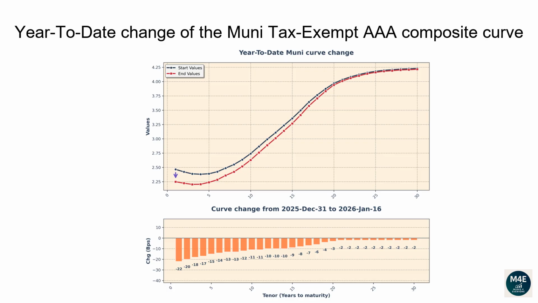The 1-year tenor changed -22 basis points. The 2-year tenor changed -20 basis points. The 5-year tenor changed -15 basis points. The 10-year tenor changed -11 basis points. The 20-year tenor changed -3 basis points. The 30-year tenor changed -2 basis points.